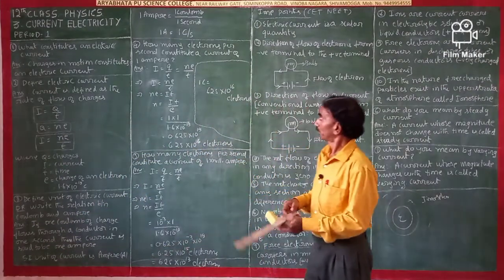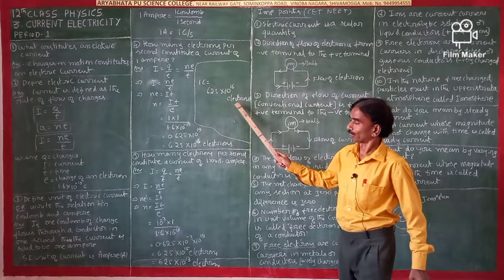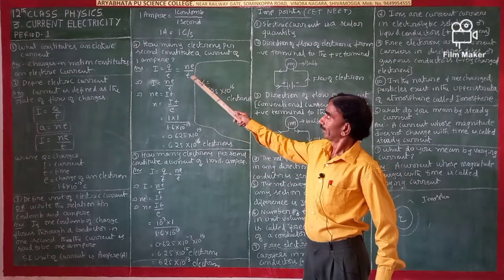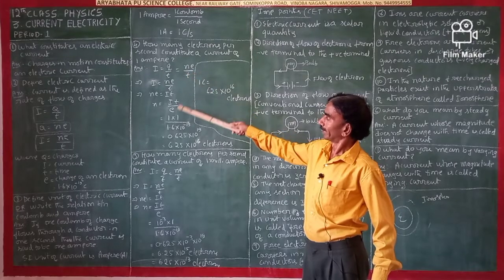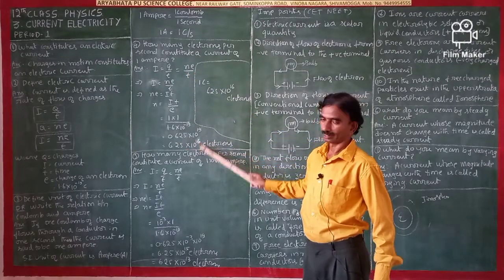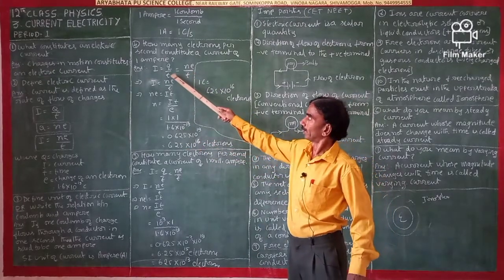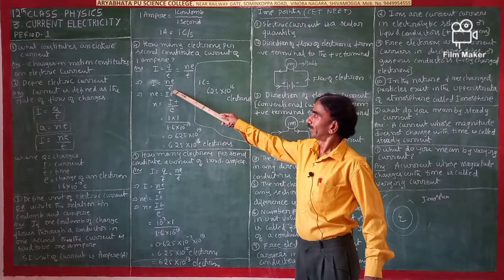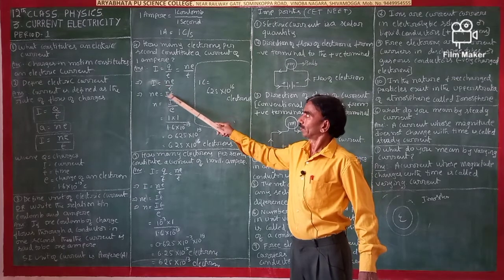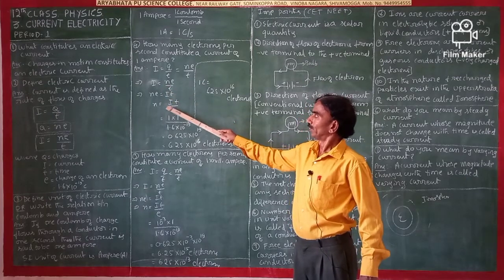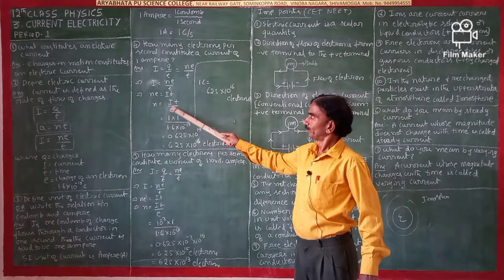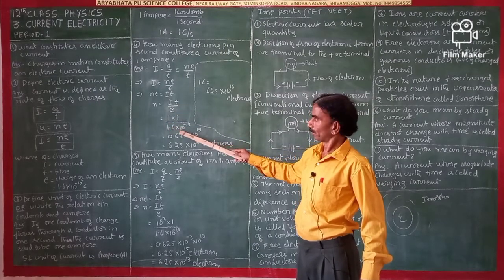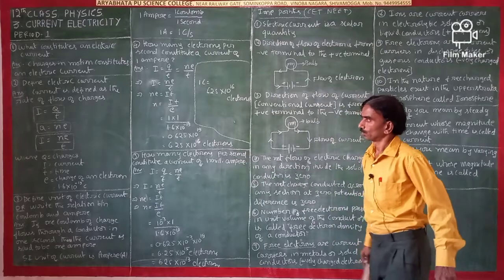So 625 into 10 to the power of 16 electrons. I will explain once again. I is equal to Q by T is equal to nE by T. Cross multiplying, n is equal to IT by E. I means 1, T means 1, E means 1.6 into 10 to the power of minus 19.